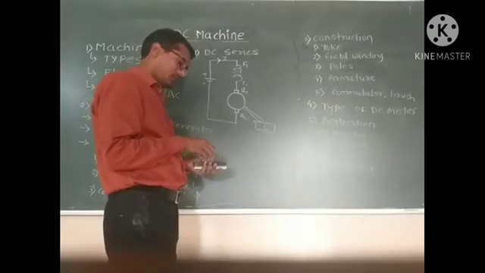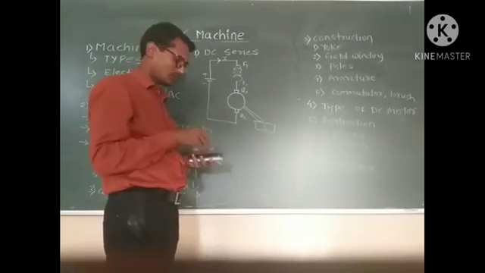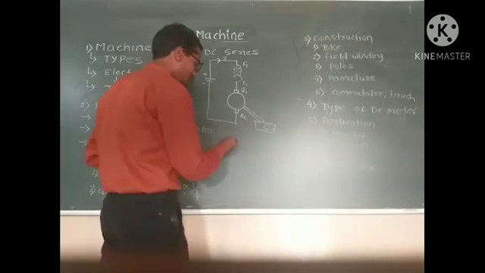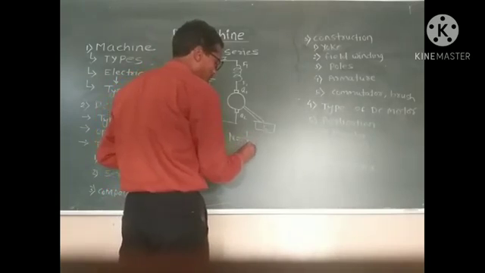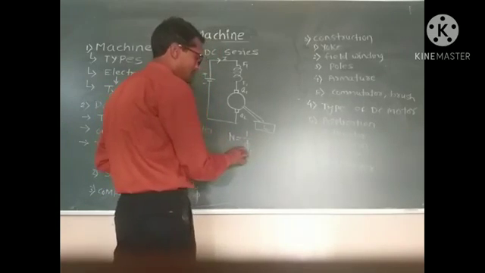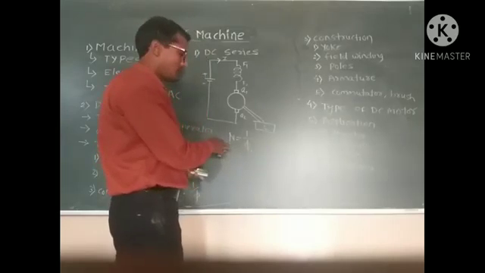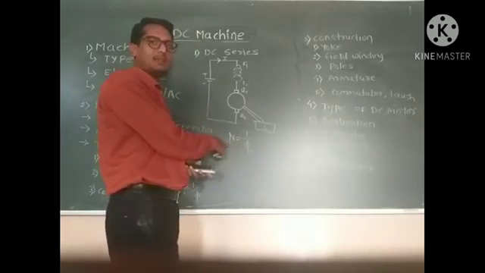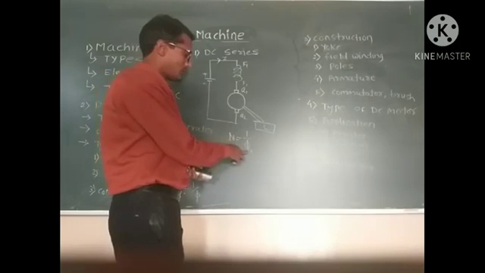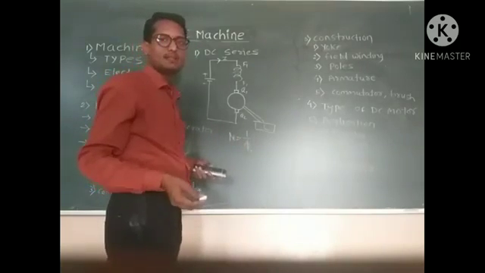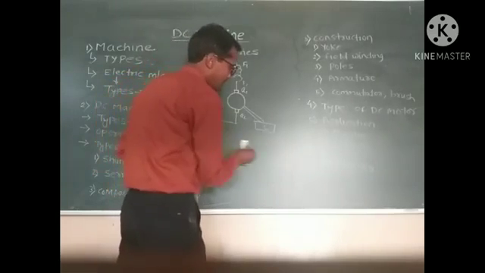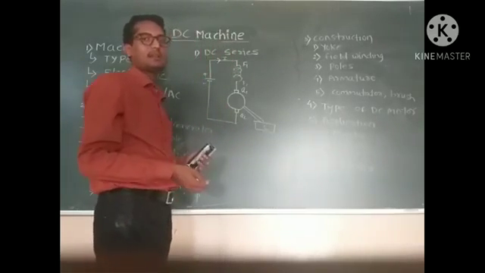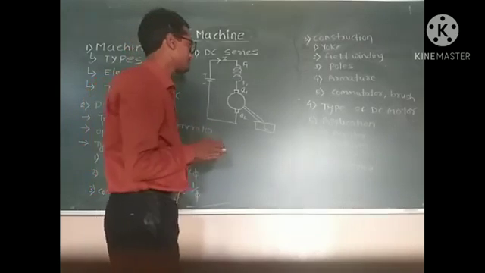Because if no load is connected, then speed is inversely proportional to the flux, and when the flux is minimum, the speed of the motor is tremendously high. Because of that, it must always be connected to the load whenever we start the DC series motor. So always remember, never start a DC series motor without load.